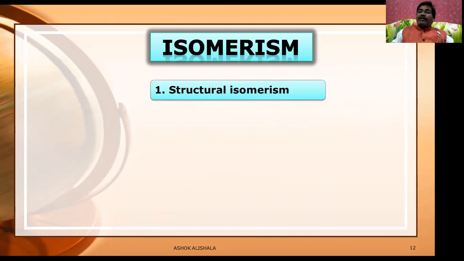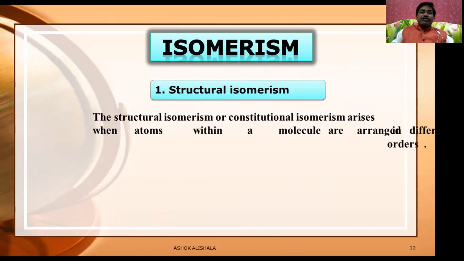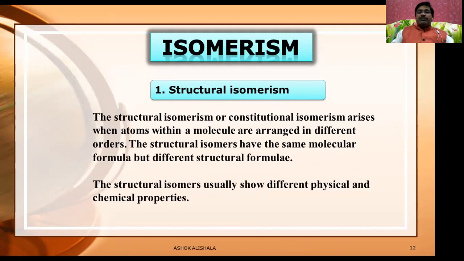Then what is structural isomerism? How to define structural isomerism? The structural isomerism or constitutional isomerism arises when atoms within a molecule are arranged in different orders. The structural isomers have the same molecular formula but different structural formulae.